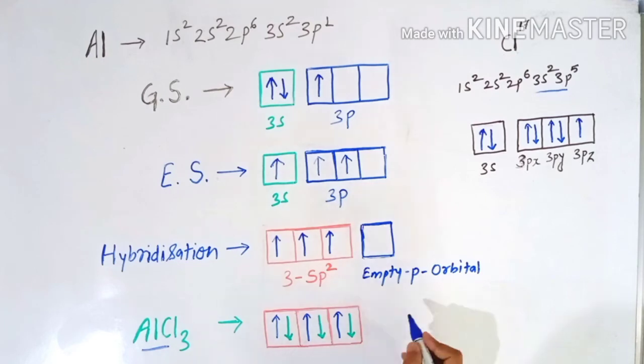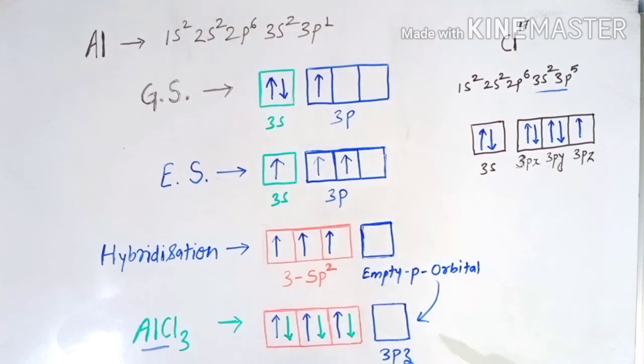But we have to remember that a vacant, empty 3pz orbital still remains. The capacity of this 3pz orbital is to take 2 electrons.